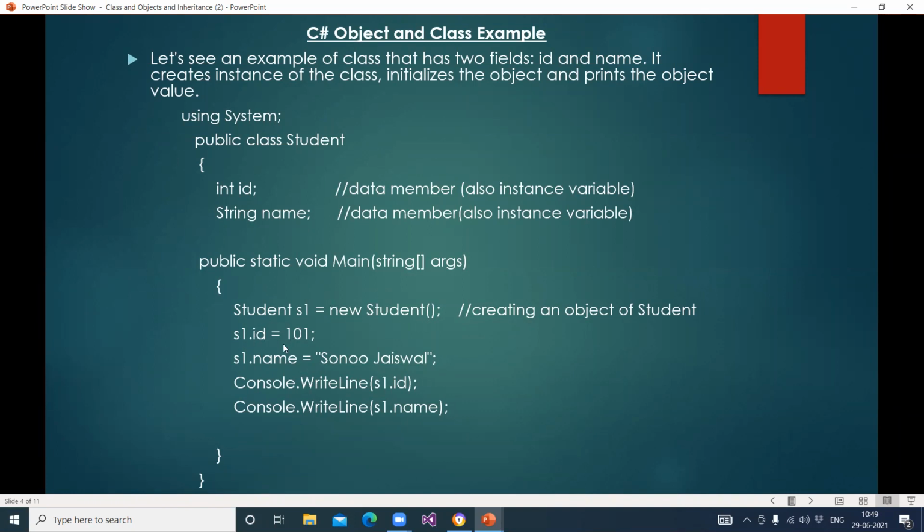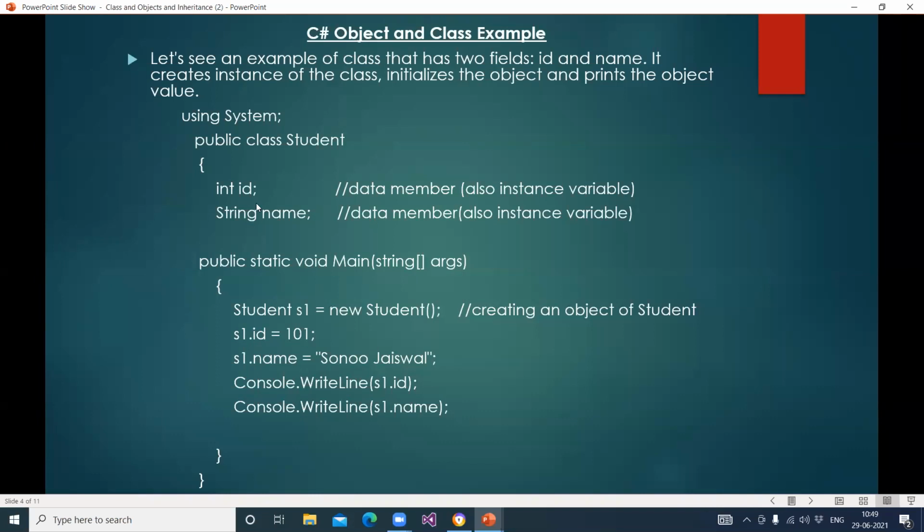Then here we are assigning values to the variables which are declared in the class. So S1 is the object, S1 dot ID. Why dot? Because we can access the class members through the dot, using the object.